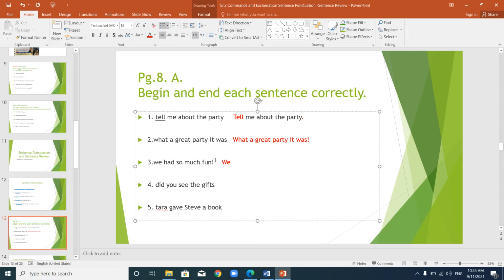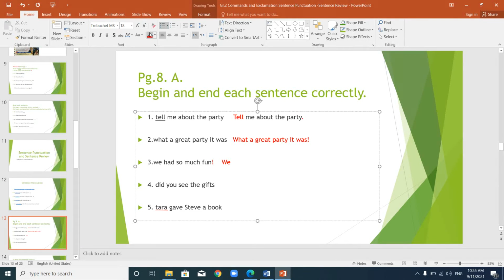So what will I do? I will change the W, and we will put an exclamation at the end of the sentence, because she's saying that she had so much fun. So when you say that you had so much fun, you say your strong feeling.